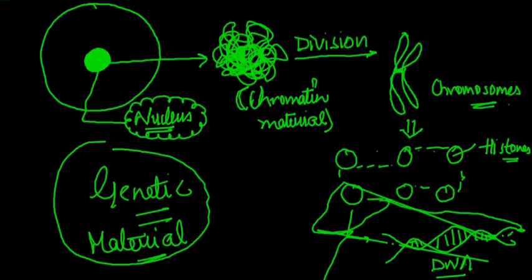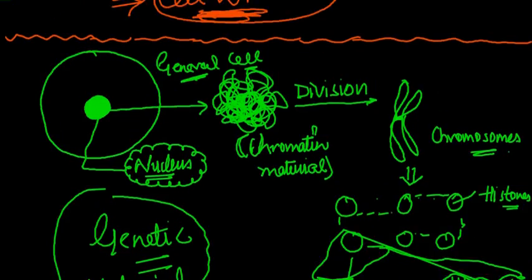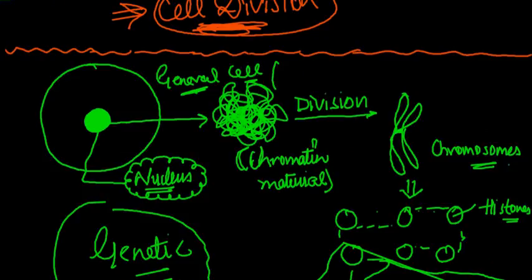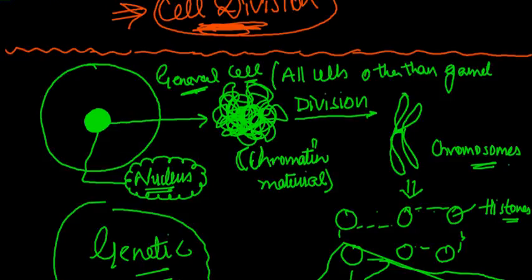Now, one thing to note is every general cell, and when I say general cell, I mean all cells other than the sex cells or the gametes.